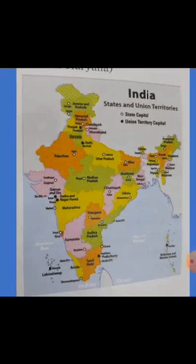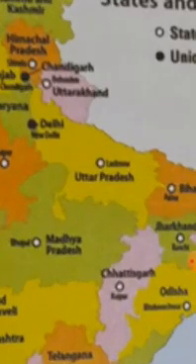We know that Rajasthan is the largest state of India, and Goa is the smallest state, which we have already learned in the previous class, right? Uttar Pradesh is the only state in India having the maximum number of neighboring states.